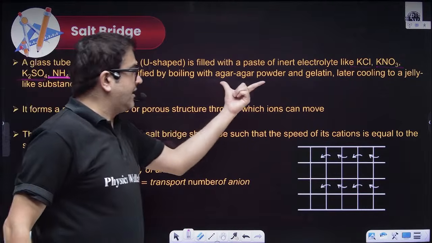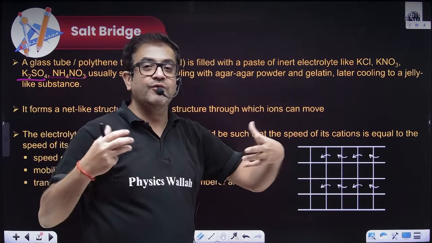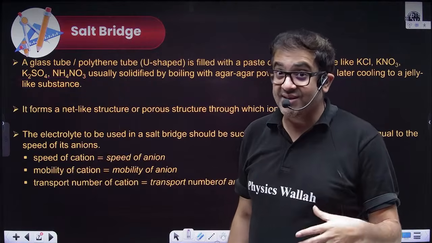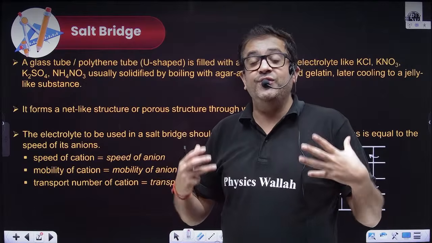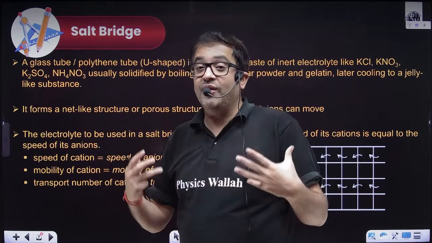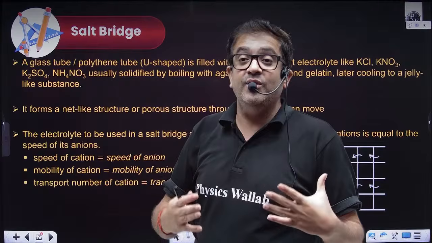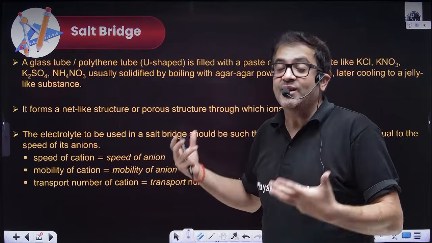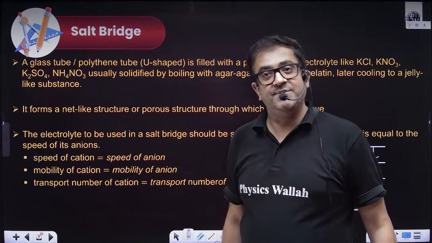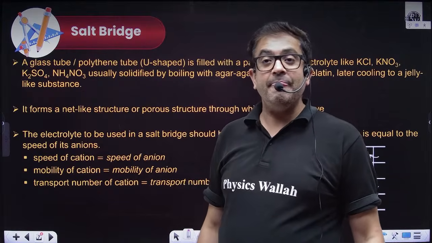Yes, and they are boiled with agar-agar in order to form a jelly-like substance, because in the solid state even ions can't move. So if you want them to be conducting, you have to allow the conduction, and in order to allow them to conduct, you need a jelly-like substance. I hope everybody is clear.